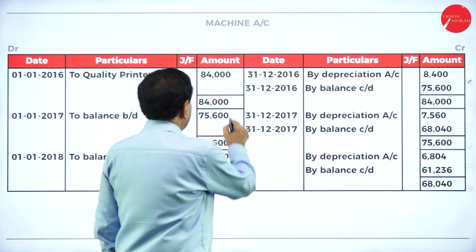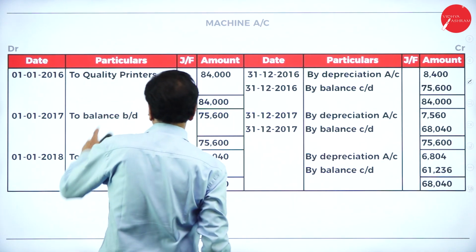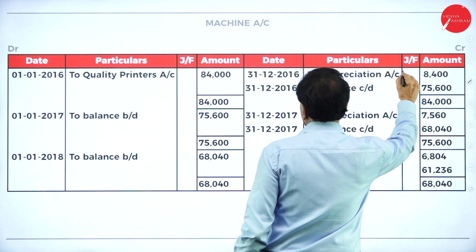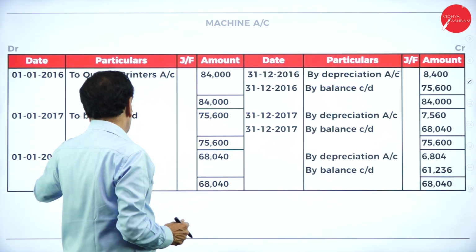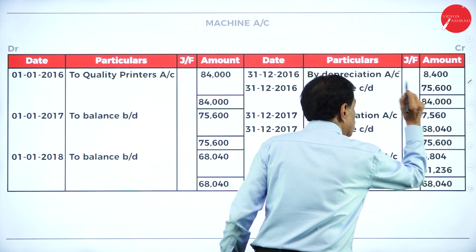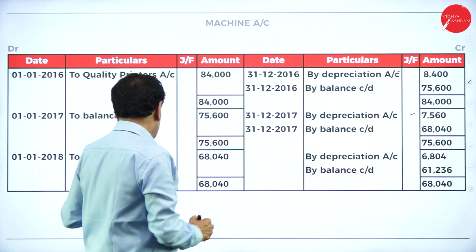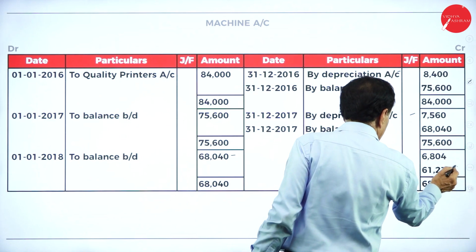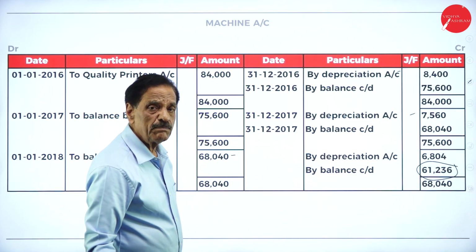See that. What is the cost of the purchase? Machinery account, purchased from the installment seller. How much did you purchase? 84,000. Depreciation at 10% is 8,400. Balance is 75,600. Then balance brought down 75,600. 10% of this is 7,560. The balance carried down is 68,040. Brought down 68,040. 10% of this is 6,804. At the end of the year, the balance is 61,236. It is the diminishing balance method.